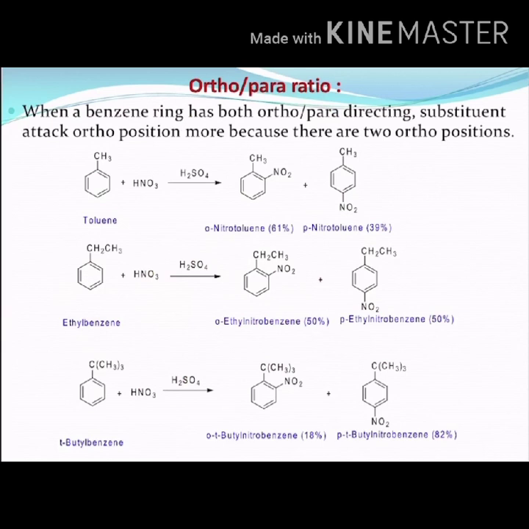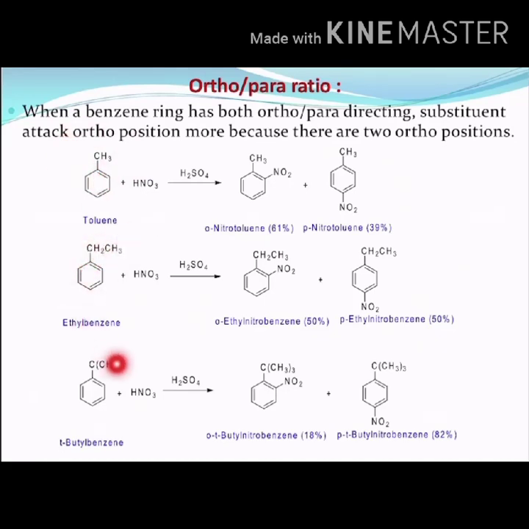These are the examples of ortho-para ratio. So here, if we observe, the decrease in the ortho-para ratio with the increase in size of the alkyl substituent can be observed. Here CH3 is the alkyl substituent which is present.